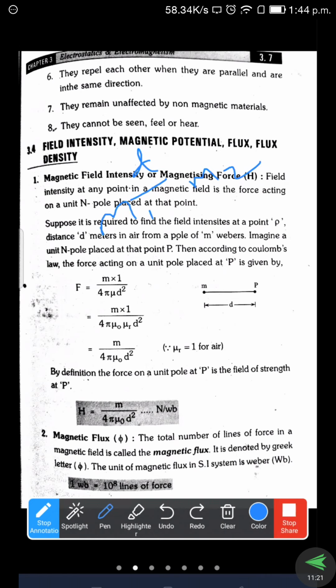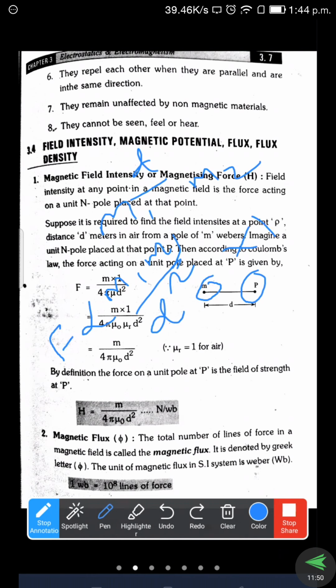If one pole is selected at the point P, what is the work done? According to Coulomb's law, F is directly proportional to M1 M2 by d square. This is the formula we use. But here only M1 is selected, so instead of M1 we can write M. Instead of M2, since there is nothing else, we just assume it as 1.